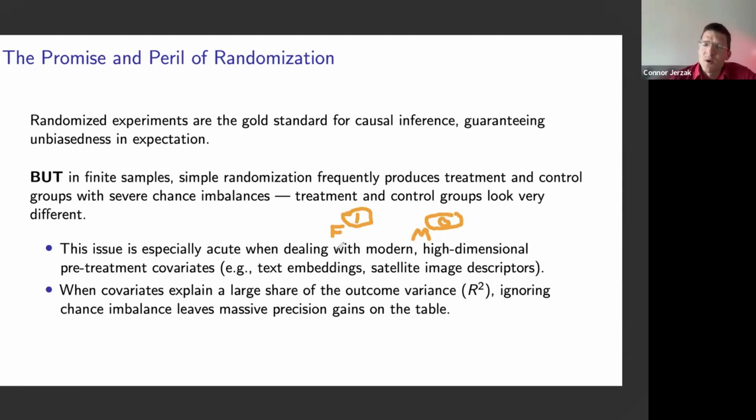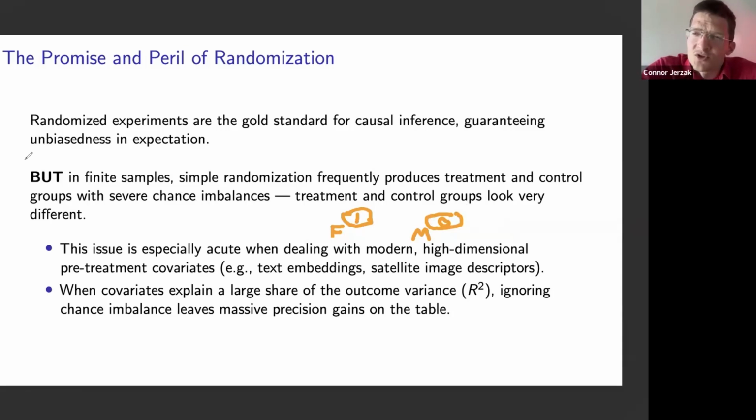Now, in this small experiment, we can't distinguish whether the treatment effect is due to the treatment itself, 1 versus 0, or whether it's due to this background characteristic, gender, which just so happened to be very different by chance alone between the treatment group here and the control group over here. So this is the problem in finite samples, small experiments especially. And this problem is exacerbated when we work with modern high-dimensional pretreatment covariates.